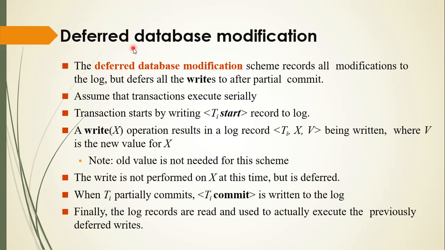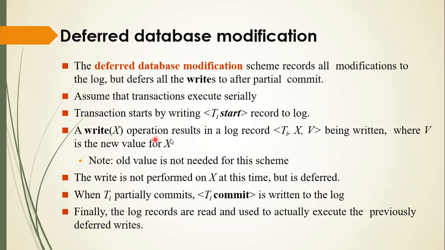First is deferred database modification. The deferred database modification scheme records all modifications to the log, but defers all the writes until after partial commit. Assume that transactions execute serially. A transaction starts by writing a Ti start record to the log. I have explained this: when we start, Ti start is written.